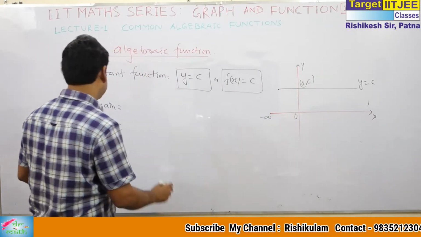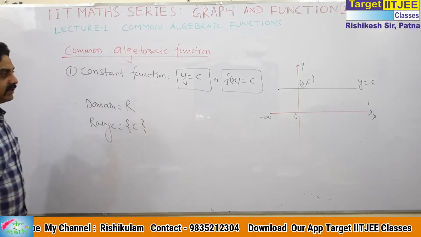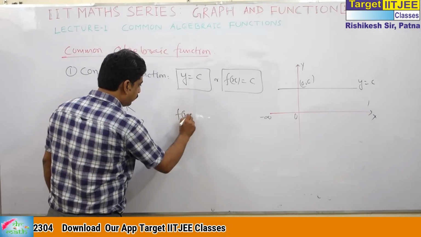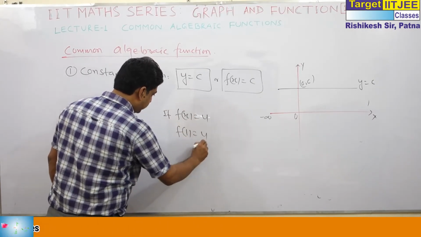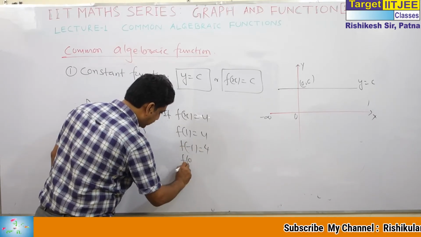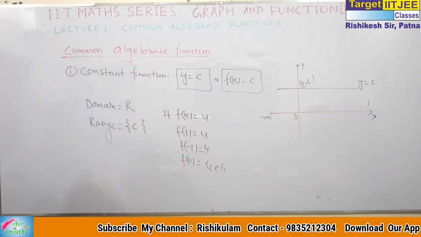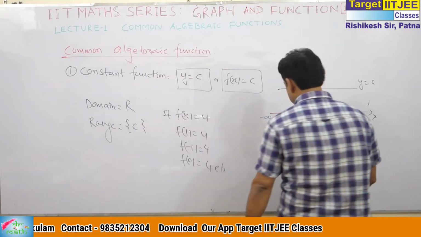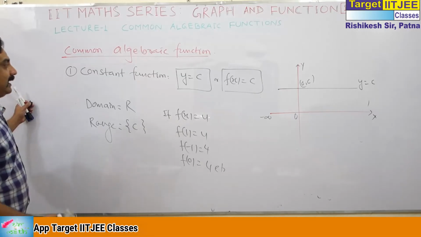So domain is R. Range is restricted at what? At c. For example, if f(x) is equal to 4, then f(1) is 4, f(-1) is 4, f(0) is 4, etc. f(x) is 4, f(x) is c. So this is a function called constant function. This is a straight line parallel to the x axis.